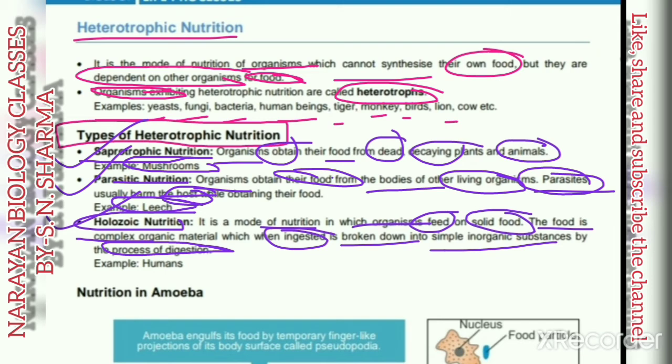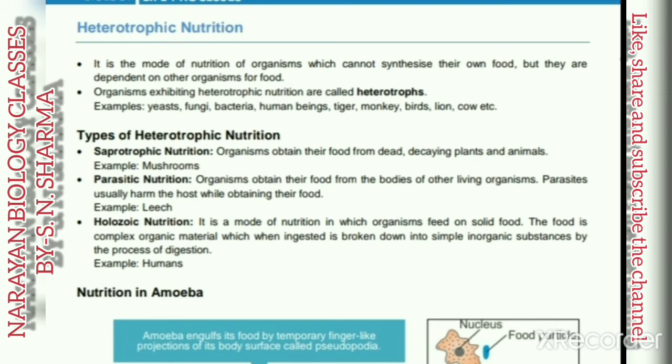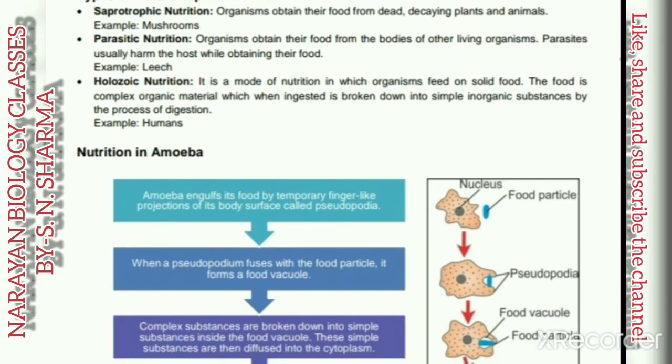As a result, some energy is released, and with the help of this energy they perform their life activities, and such holozoic nutrition is seen in human beings. These are the three types of heterotrophic mode of nutrition.